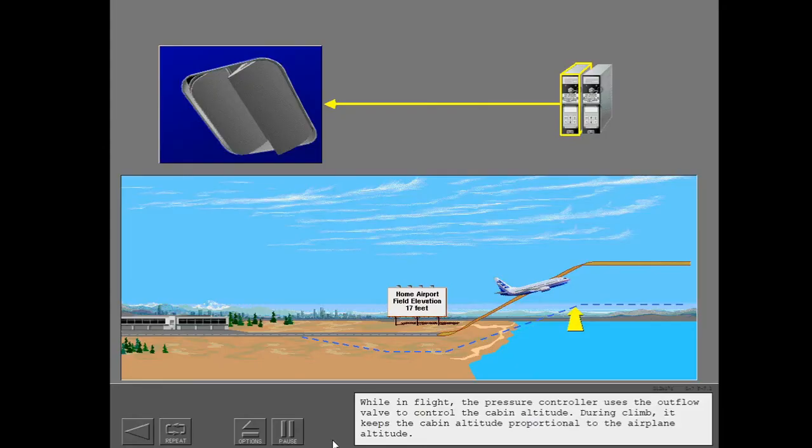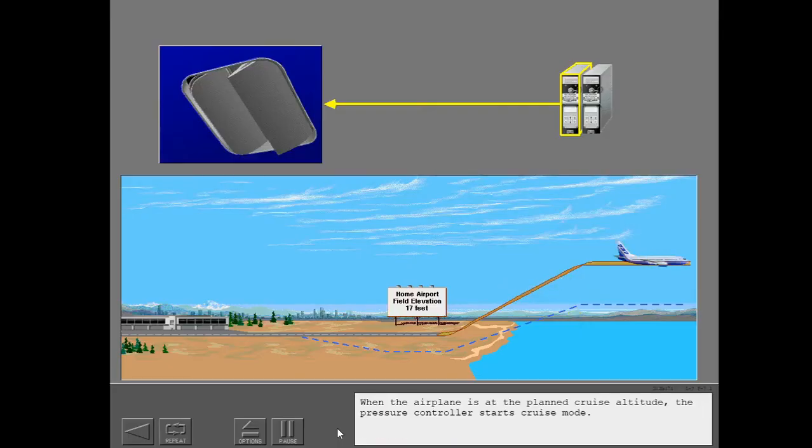While in flight, the pressure controller uses the outflow valve to control the cabin altitude. During climb, it keeps the cabin altitude proportional to the airplane altitude. When the airplane is at the planned cruise altitude, the pressure controller starts cruise mode.